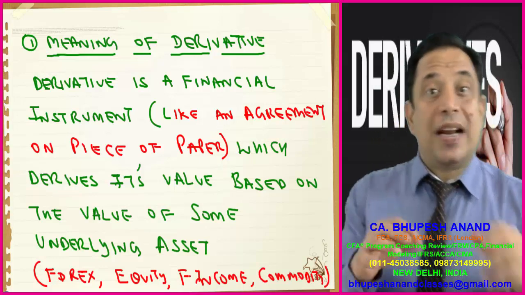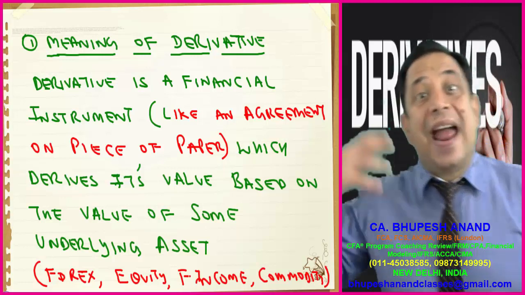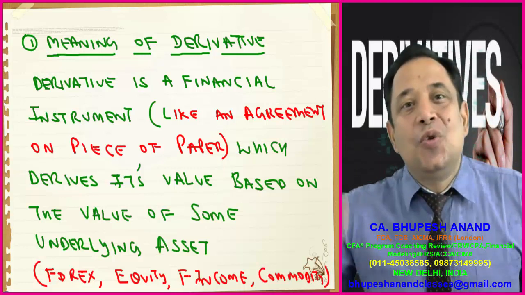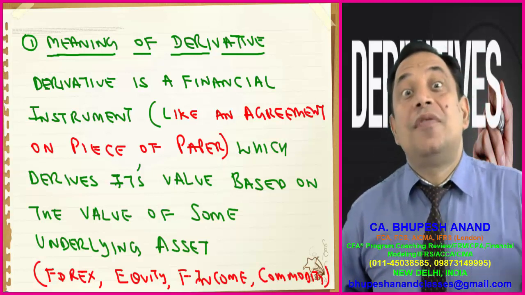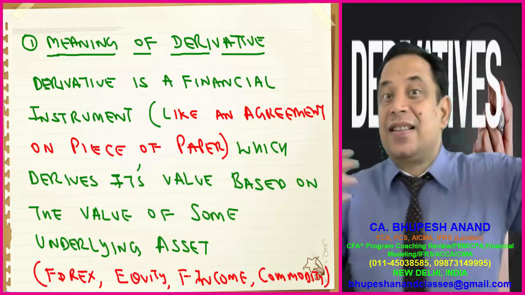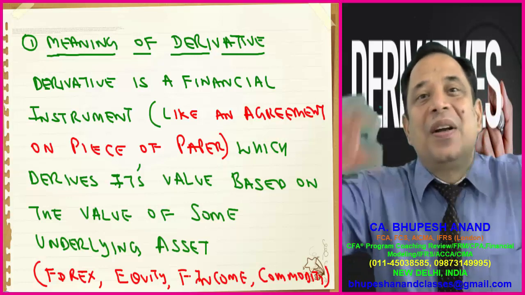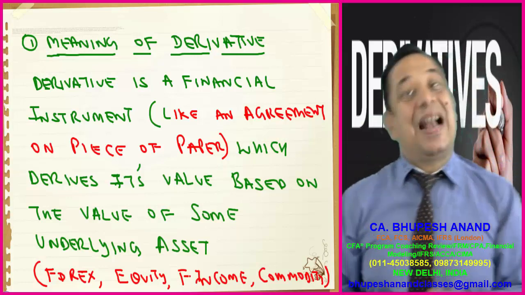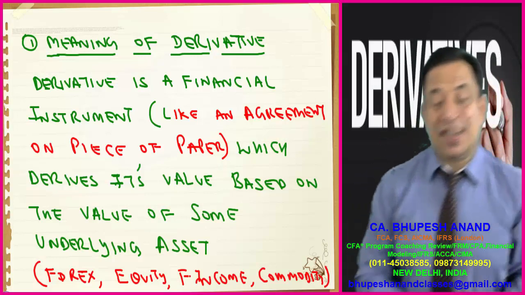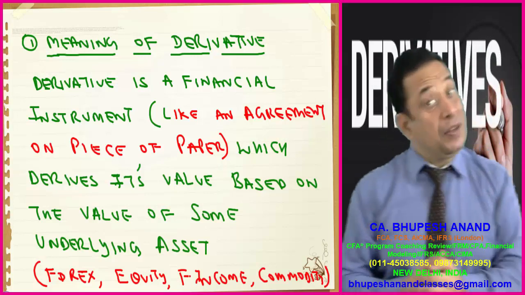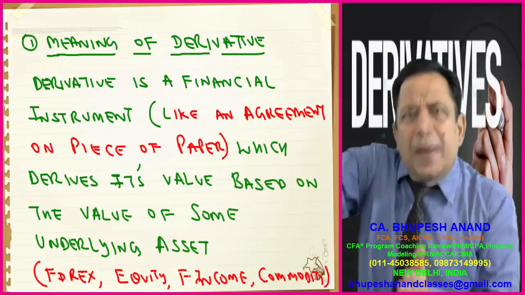So a derivative is not any tangible asset. It is intangible. It is an agreement between two persons, the one who has a long position and is of a bullish view, and the second who has a short position and is of a bearish view, on a particular price. That is a derivative. So please write the first point: derivative is a financial instrument like an agreement. Please write it down, because then only the concept will be clear and we will be able to attempt all practical problems.